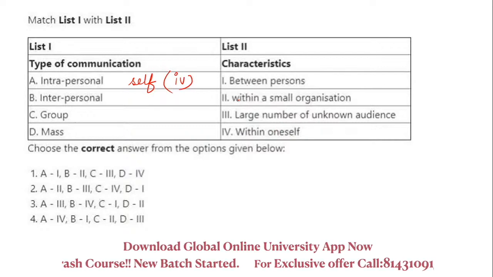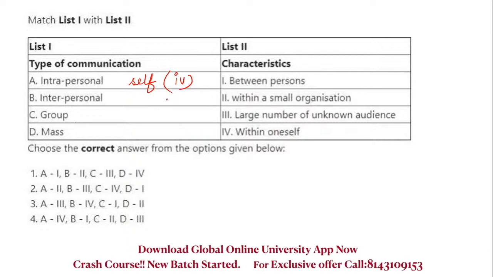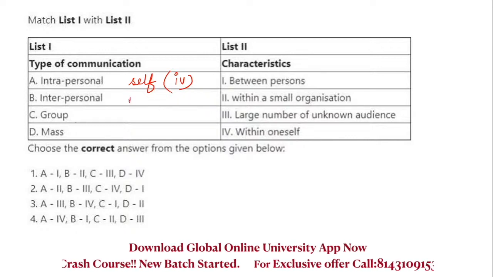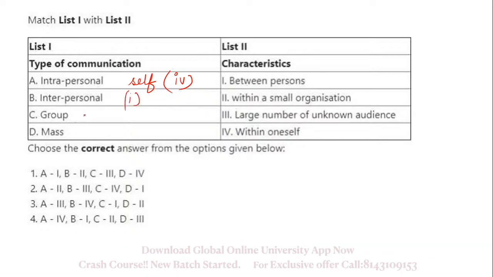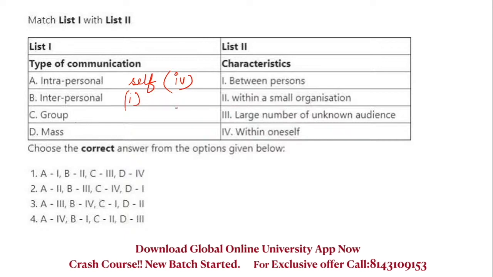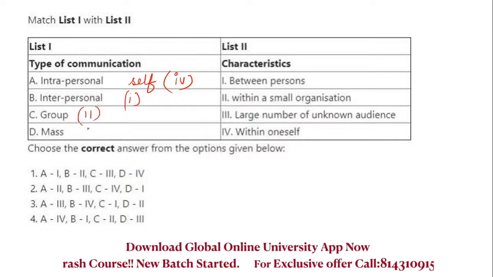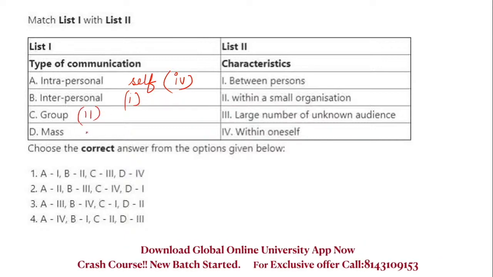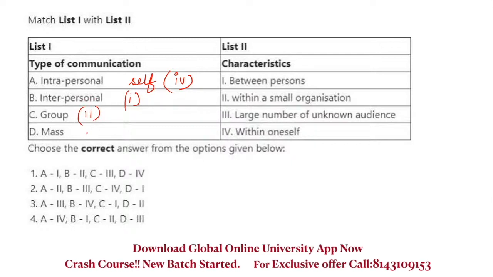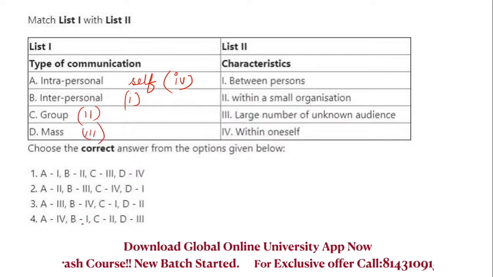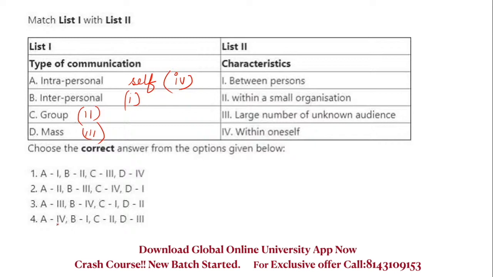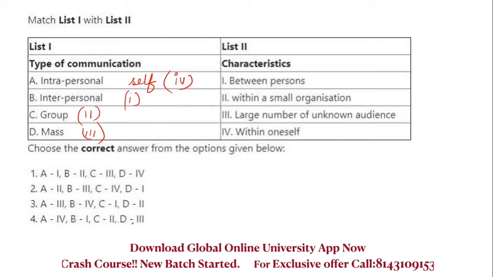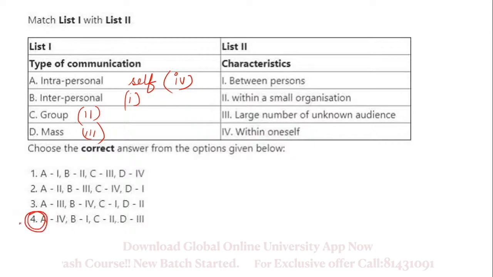Then interpersonal is between persons. Group communication is within a small organization, and mass communication is a large number of unknown audience. So it is 4, 1, 2, 3. This is the right answer.